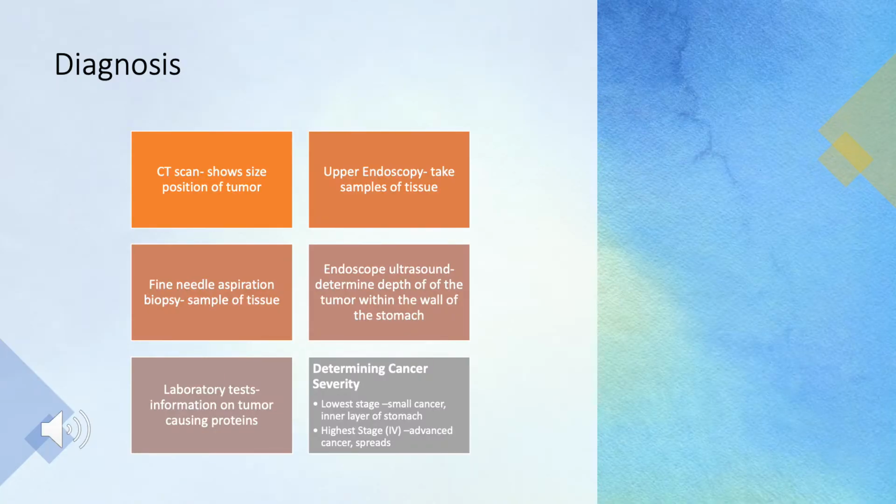When it comes to diagnosing GISTs and stomach cancer, doctors will first do a CT scan, and this is where you swallow a liquid that makes your stomach and small intestine more visible on x-rays. The scanner takes multiple x-rays, and it will produce a cross-sectional image of your abdominal organs, and then this will show the size and position of the tumor.